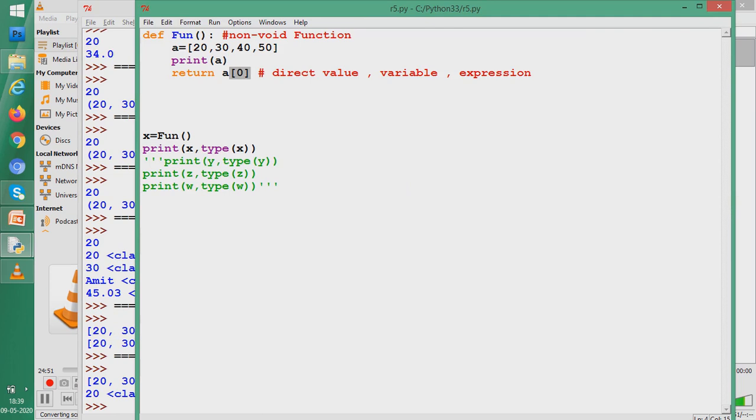You can use slicing also. You had seen that, colon, say 2. So 0, 1, 2. So what should come? 20, 30, 40. And how should it come? As a list.